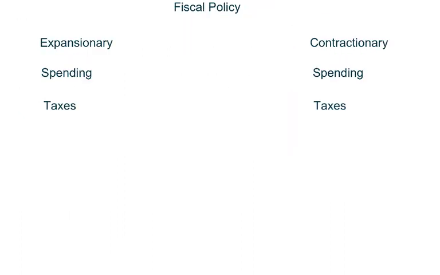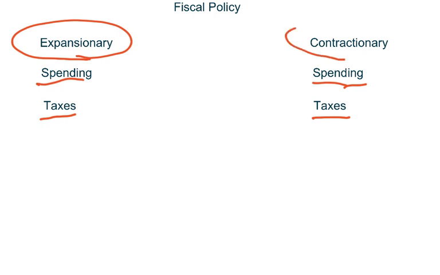All right, now we're going to talk about fiscal policy. And once again, fiscal policy basically are the two tools that government has to fix a bad economy. And as you can see here, the two tools that government has to fix a bad economy are spending and taxes. Now, there are two types of fiscal policy. We have expansionary fiscal policy and we have contractionary fiscal policy.